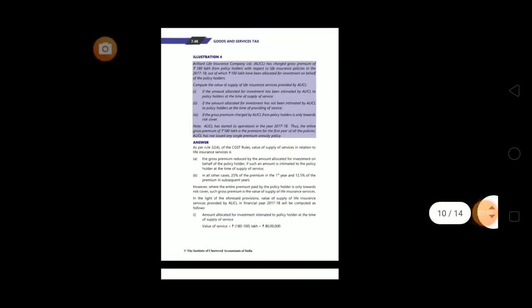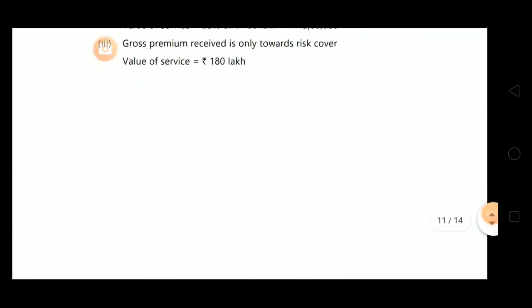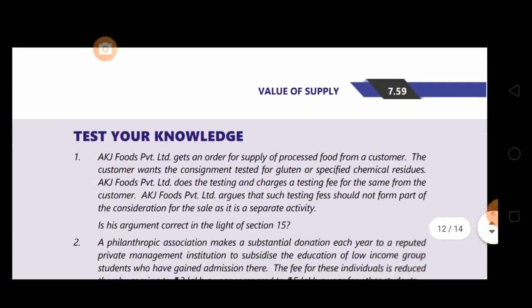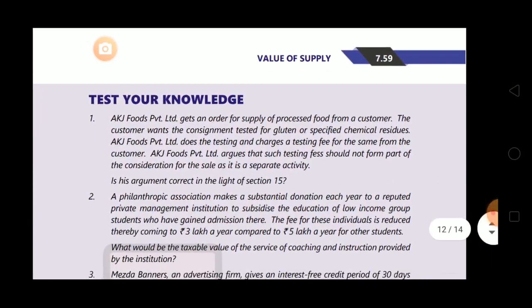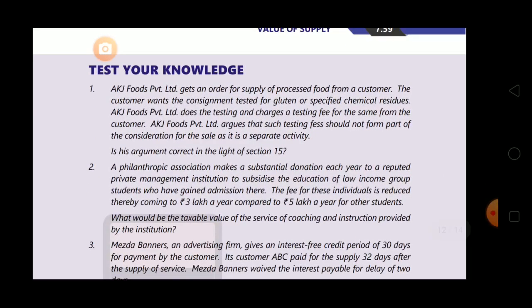So this completes our illustrations. 5 illustrations were there. Now move towards the exercise, test your knowledge. First one is, AKG Foods Private Limited gets an order for supply of processed food from a customer. The customer wants the consignment tested for gluten or specified chemical residues.